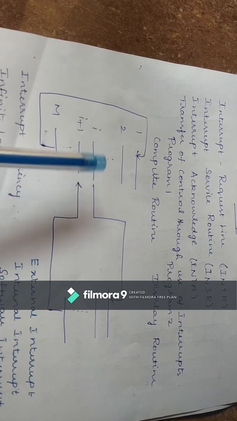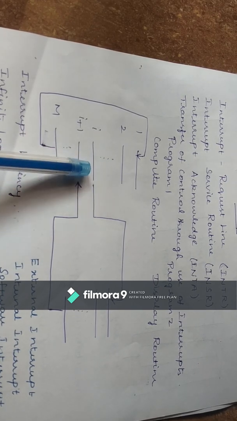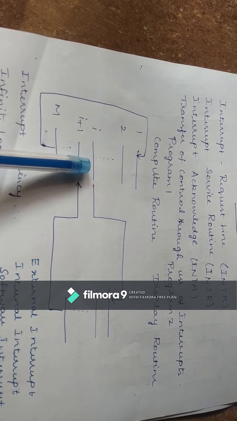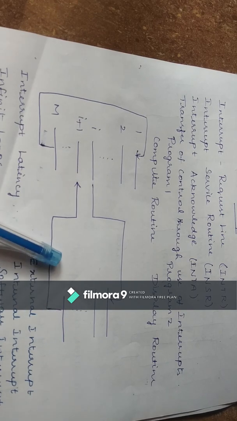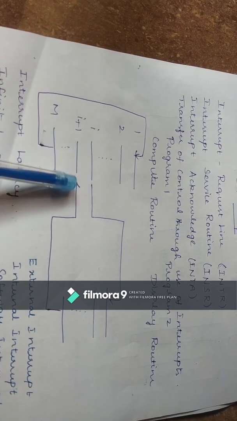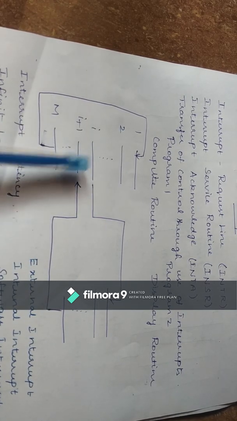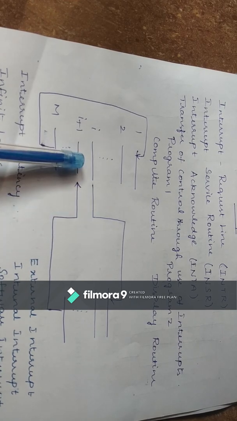The processor will not proceed with the execution; it will stop if it gets any internal interrupt. Internal interrupt means the processor will be interrupted not by any external devices. Within the same program, if it gets an interrupt signal, then that is nothing but an internal interrupt.